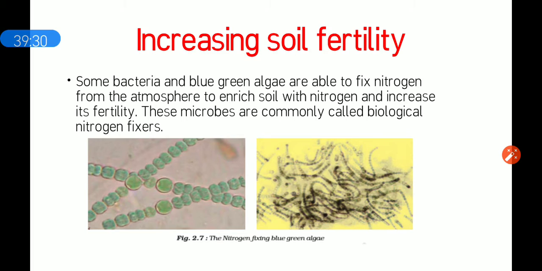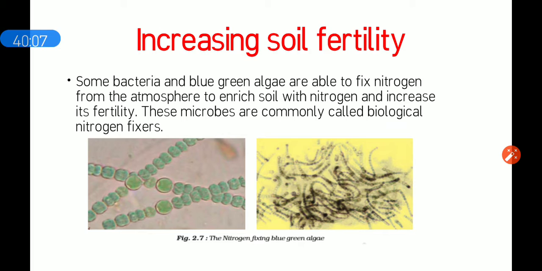Next is increasing soil fertility. Microorganisms also help in increasing the fertility of soil. How? I told you about nitrogen fixation, in which some bacteria that live in the soil help in fixing the atmospheric nitrogen. Rhizobium bacteria living in the root nodules of leguminous plants help in fixing nitrogen, and these bacteria live in the root nodules in a symbiotic relationship. They have a symbiotic relationship with the roots of the plant.